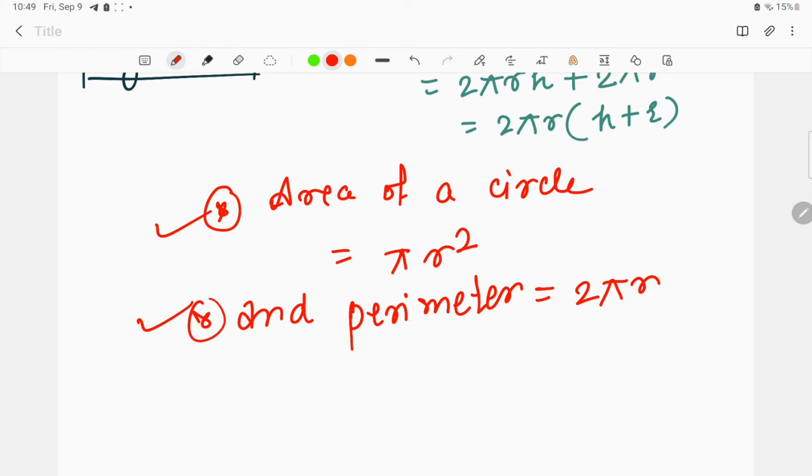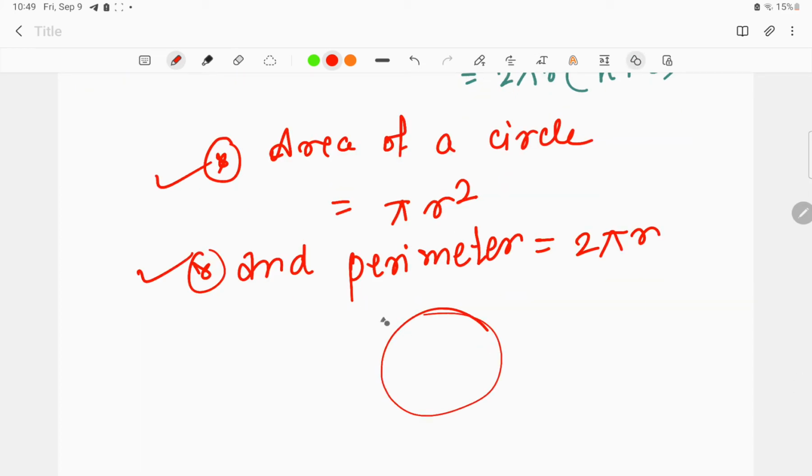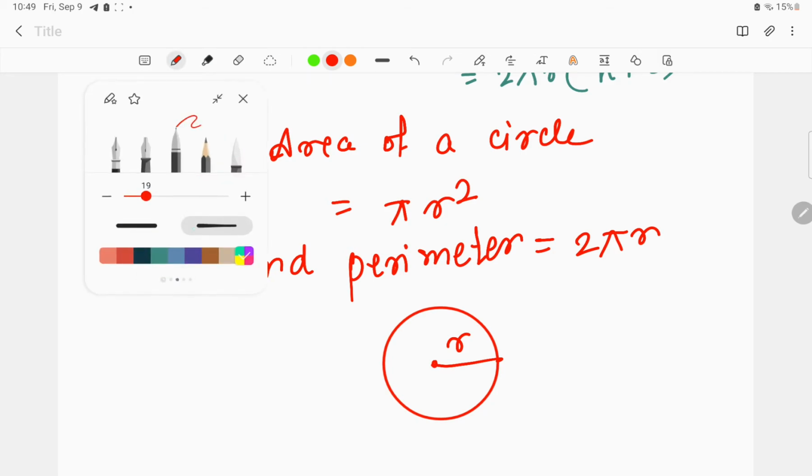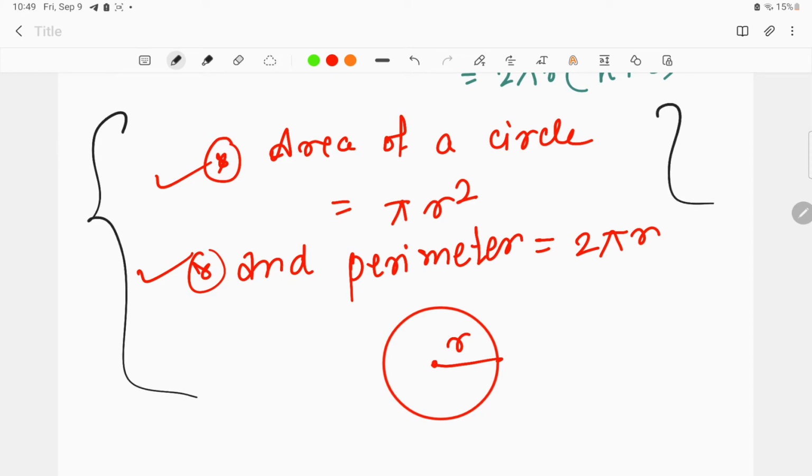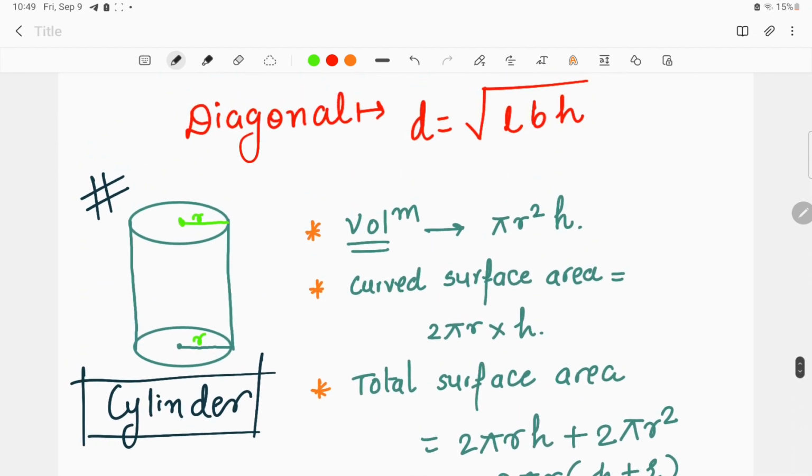And what is the r over here? R is the radius. So whenever we are finding the area of a circle, we'll take the formula as pi r square, and the perimeter as 2 pi r. This is the only formula that you have to keep in mind. Questions regarding the area or the perimeter of a circle have never been asked directly, so you just have to keep these formulas in mind for solving the volume or the total surface area of a cylinder.